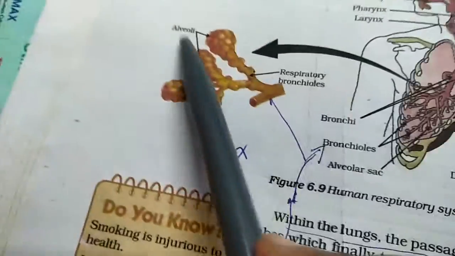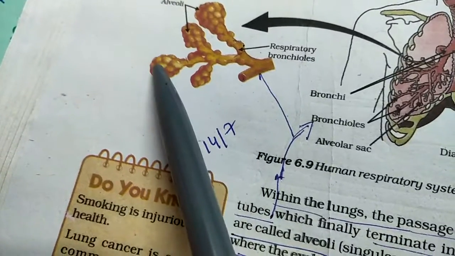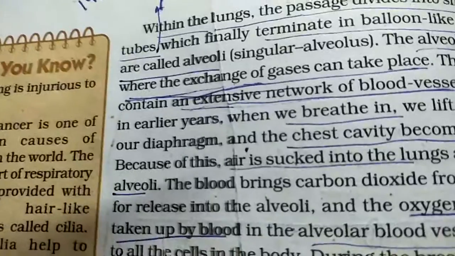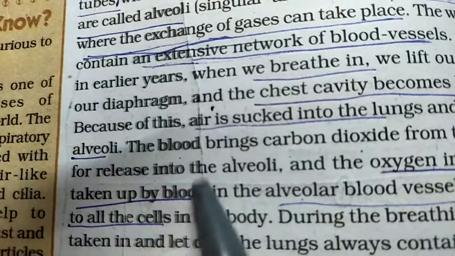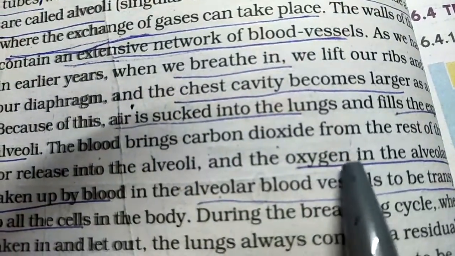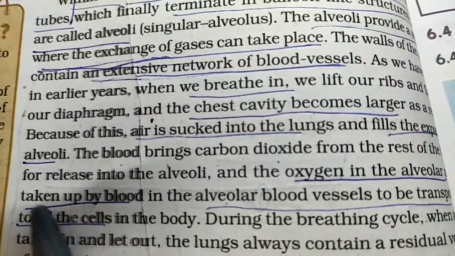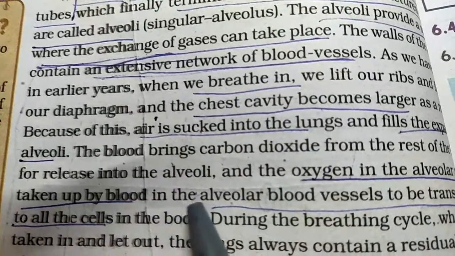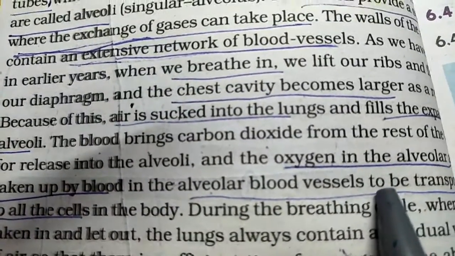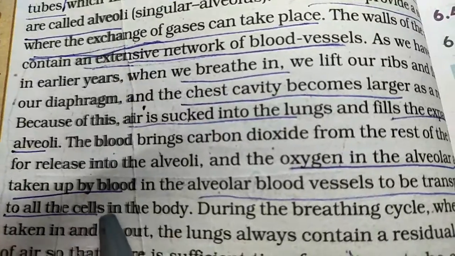So the alveoli expand when we take in the air, like a balloon. The oxygen in the alveolus is taken up by the blood from the alveolar blood vessels, and then it is transported to all the cells in the body.